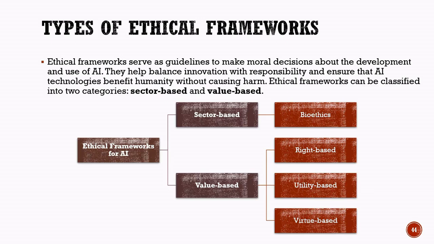Types of ethical frameworks. Ethical frameworks provide guidelines that help people make fair and responsible decisions while developing and using artificial intelligence systems. These frameworks help balance innovation with responsibility so that AI technologies benefit society without causing harm. Ethical frameworks for AI are mainly classified into two categories: sector-based frameworks and value-based frameworks.